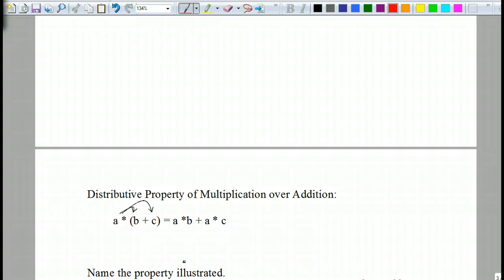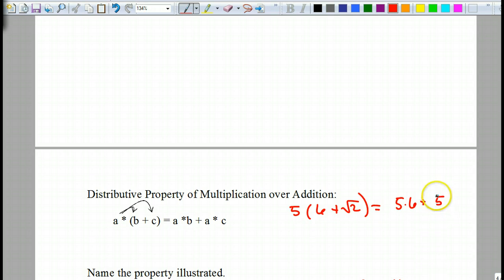One of the things that I wanted to talk about a little bit is what happens when you have a square root involved in distribution. So if I have something like 5 times the quantity 6 plus square root of 2, and I have to distribute that 5. Well, it's going to be the same thing as saying 5 times 6 plus 5 times square root of 2, which just happens to be 30 plus 5 square root of 2. So you're going to follow the same rules that you would do anyway with square roots.